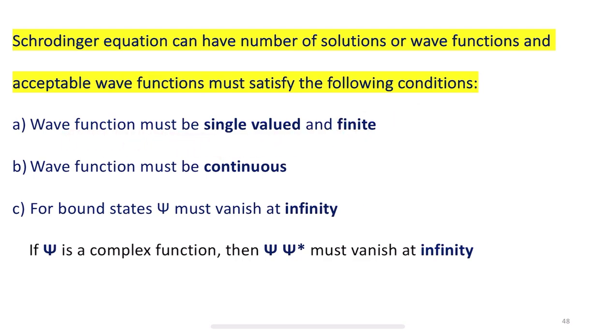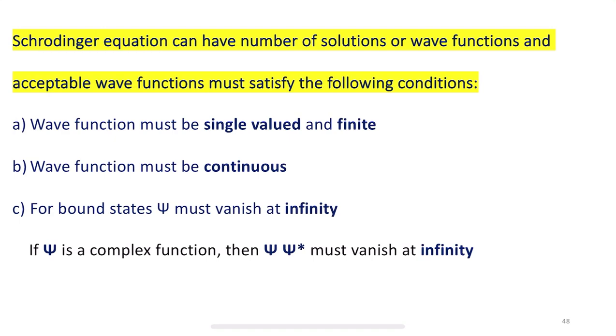The wave function must be single valued and finite, that is, for each value of the variables x, y, z, there is only one definite value of the wave function. Second, the wave function must be continuous, that is, there must not exist any sudden changes in the wave function as its variables are changed.